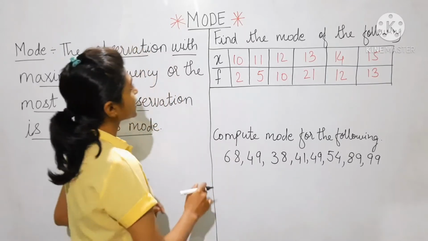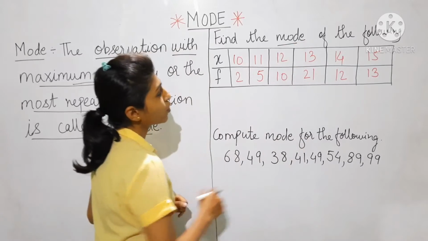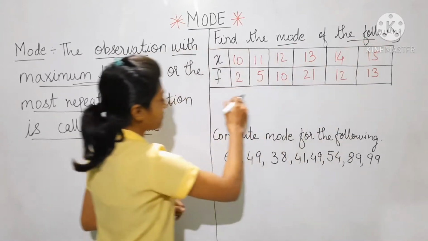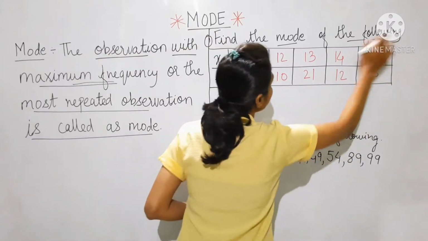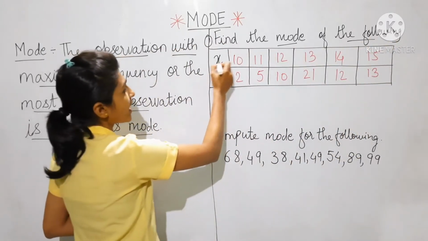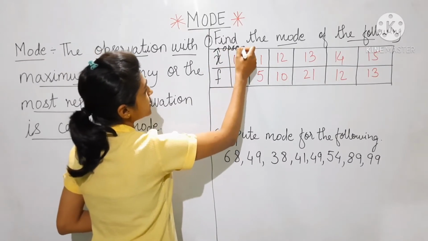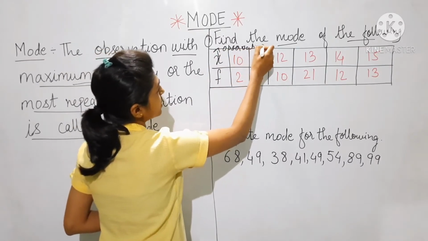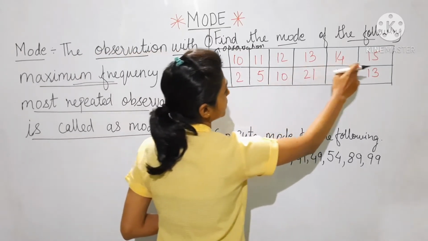Example number 1 is: find the mode for the following data. Here x is the observation, and they have given 10, 11, 12, 13, 14, 15.